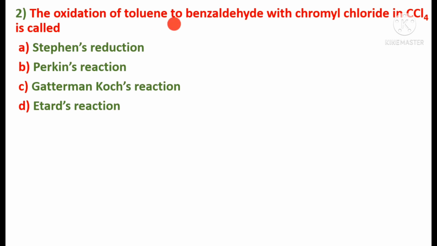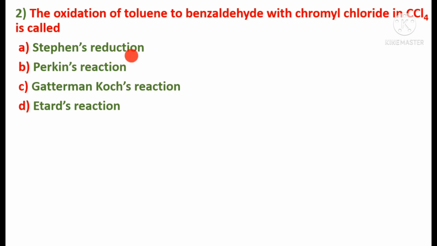The oxidation of toluene to benzaldehyde with chromyl chloride in CCl4 is called as. In this question, toluene is undergoing oxidation to form benzaldehyde in the presence of chromyl chloride and CCl4, that is carbon tetrachloride. Four options were given: Stephen's reduction, Perkin's reaction, Gattermann-Koch reaction, or Etard's reaction.